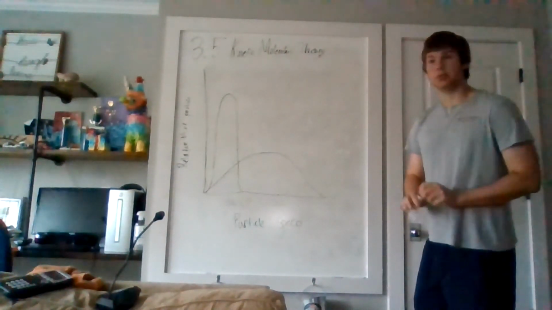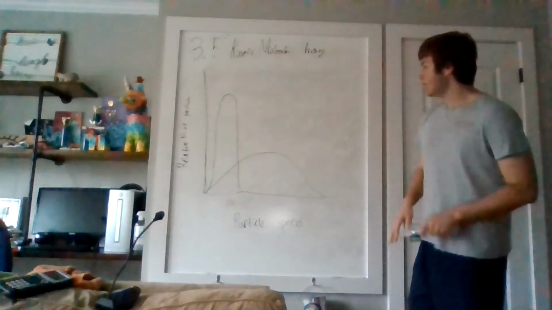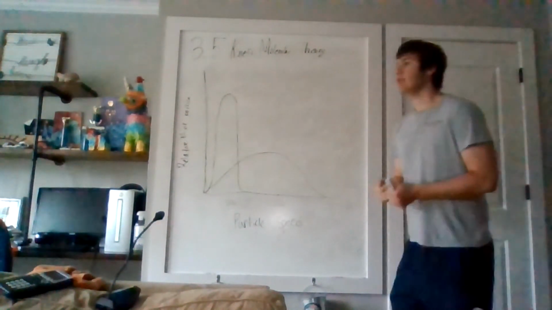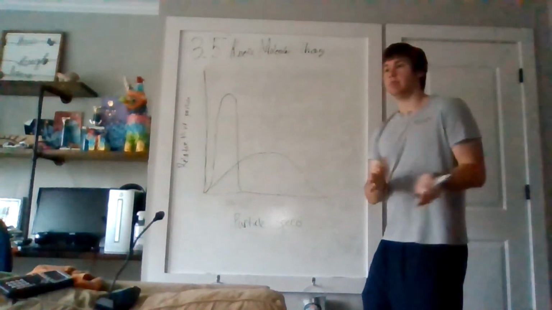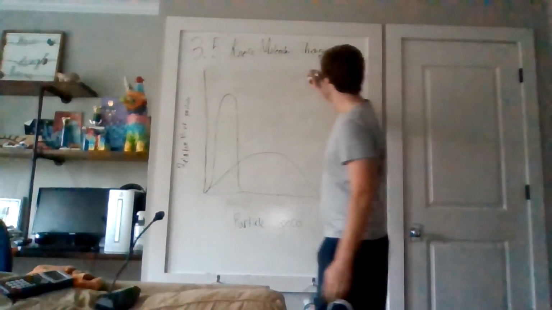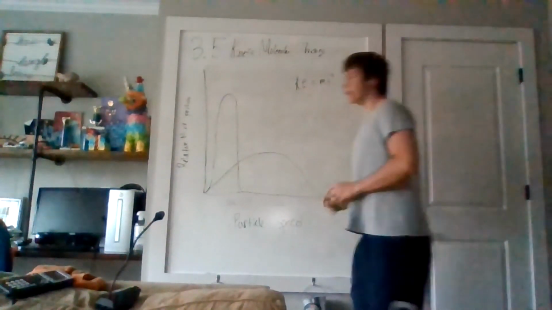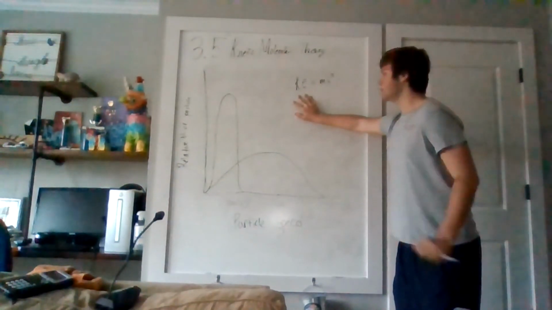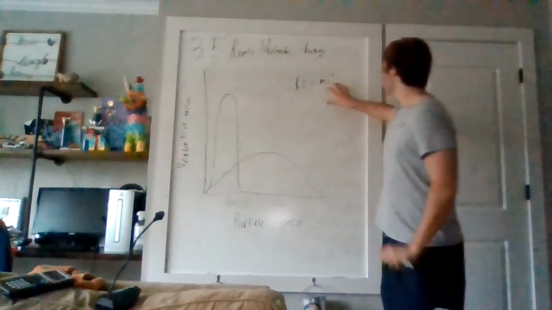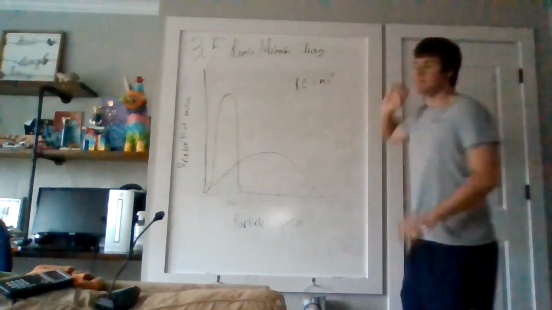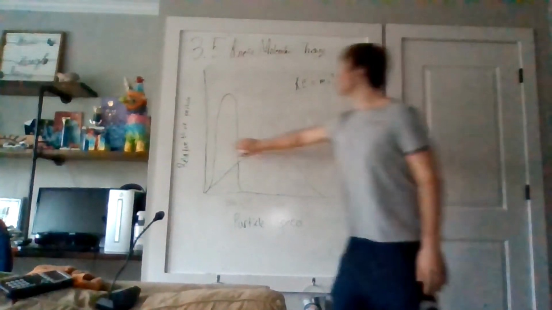Now if they were different substances at the same temperature, which one would be heavier? Again, it's this one that's clumped to the left because on average that mass has less speed because it has the same kinetic energy but more mass. And if you remember the formula for kinetic energy, it's KE equals 1/2 mv squared. So if the kinetic energy is the same and we have more mass, velocity has to be less. And if we have more velocity and the kinetic energy is the same, the mass has to be less. So this is the lighter one because it's faster, and this is the heavier one because it's slower.